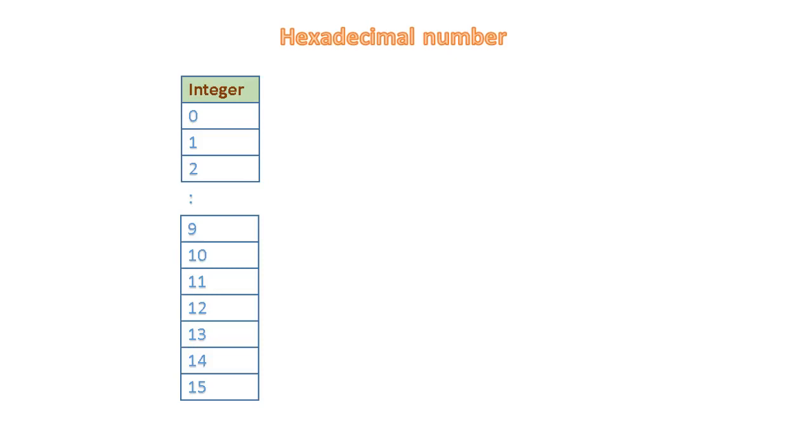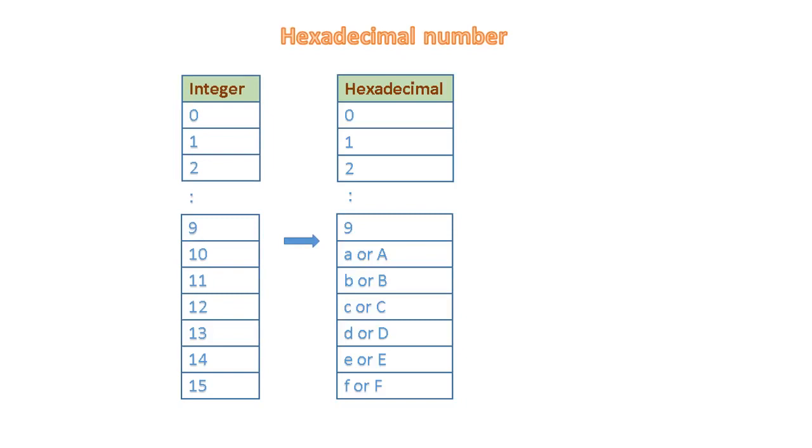Let's explore how hexadecimal numbers are represented in Python. The tabular column is a series of integer from 0 to 15. Second column is the equivalent hexadecimal number. In hexadecimal number series, from 0 to 9 it is same as integer. But from integer 10 to 15, the equivalent hexadecimal is A, B, C, D, E, F respectively. It can also be represented in uppercase letters A to F.